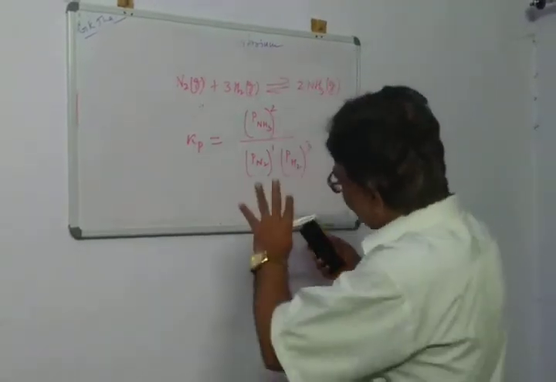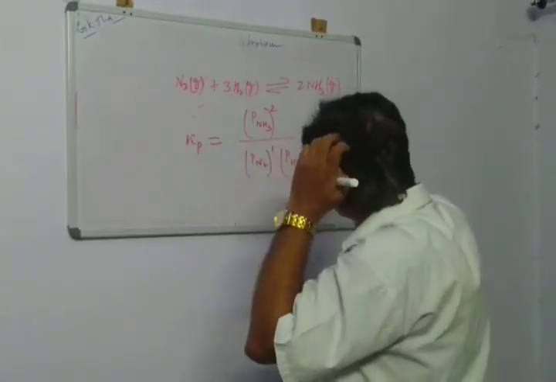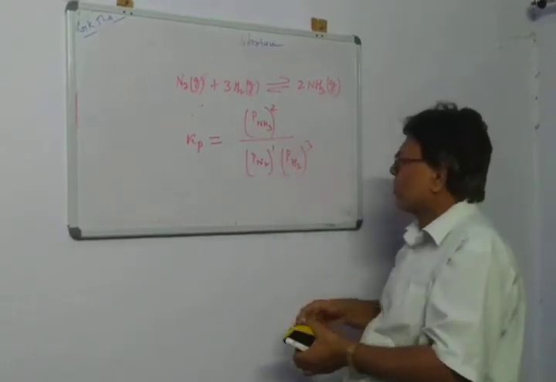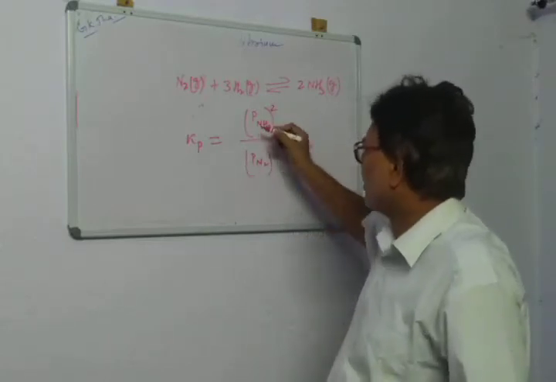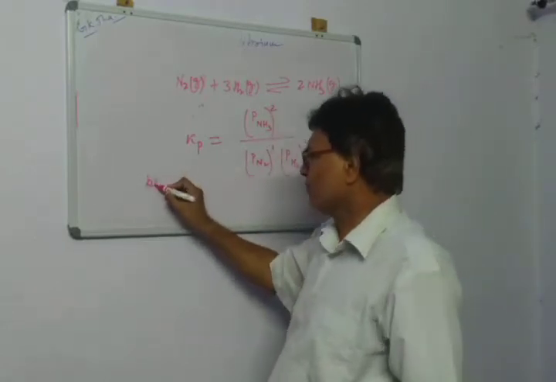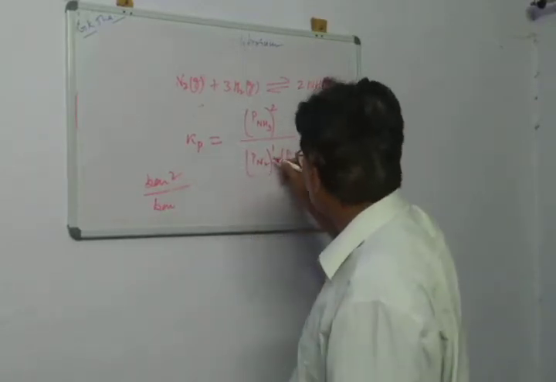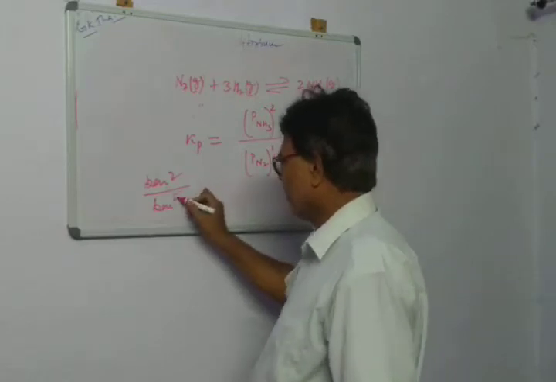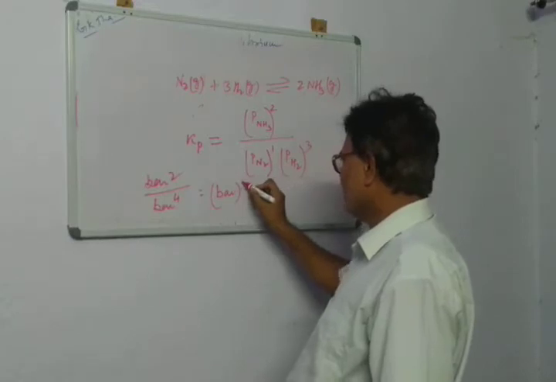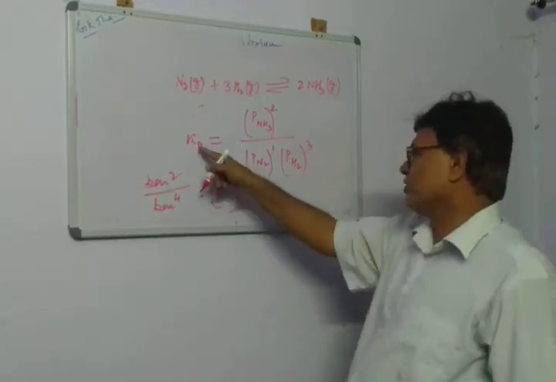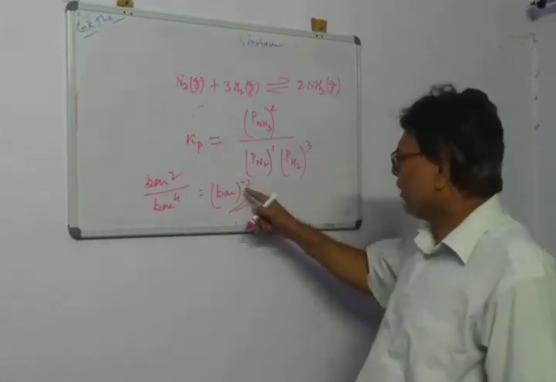Okay, so you now have an idea of Kp and Kc. Units you can always get. Suppose pressure is expressed in bars, so this will be bar squared, and this will be bar raised to the power 4, so overall bar raised to the power -2. This will be the unit for Kp.